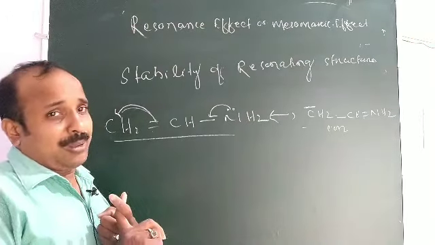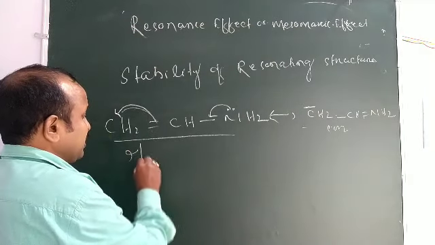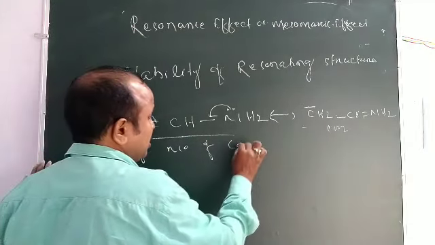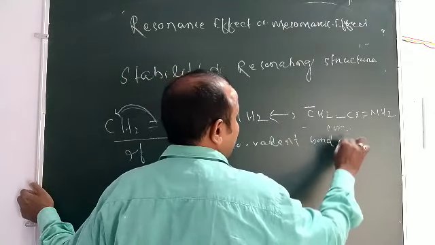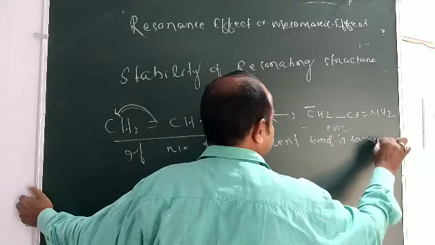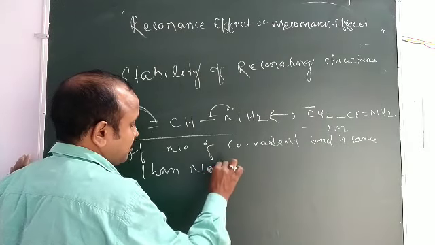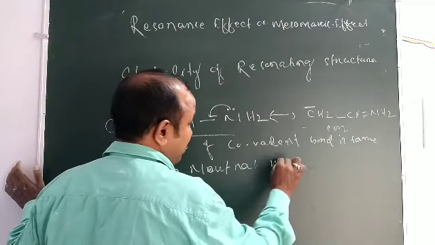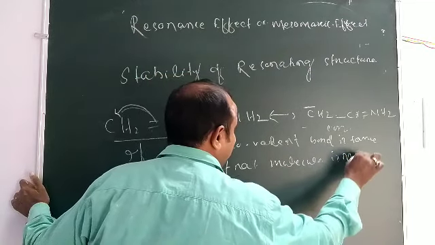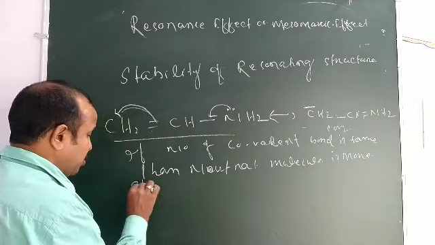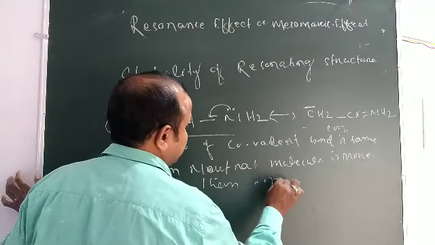But if the number of covalent bonds is the same, then the neutral molecule is more stable than the ion.